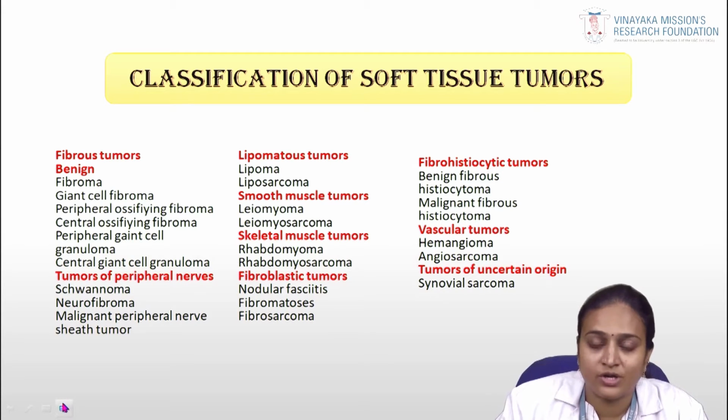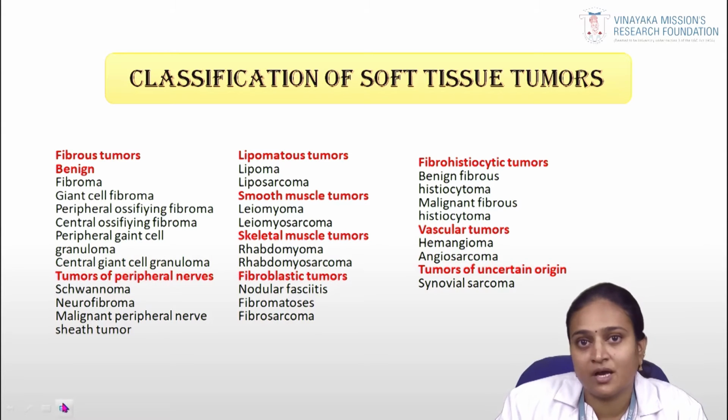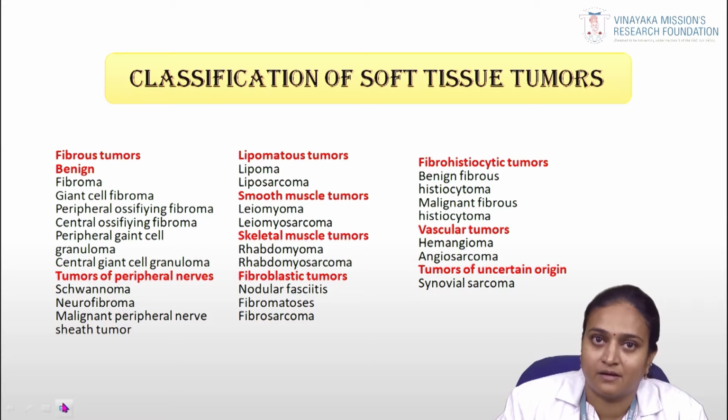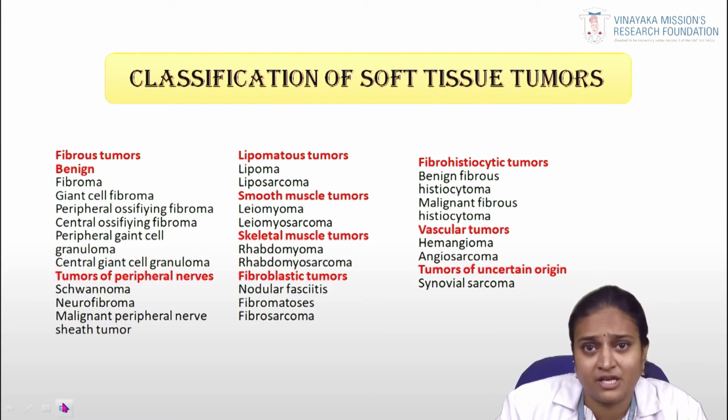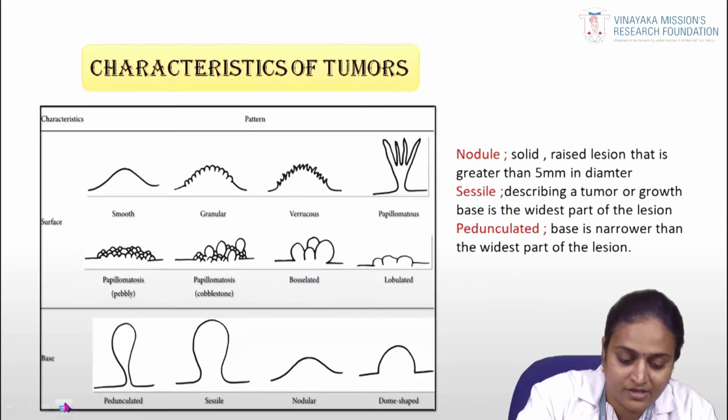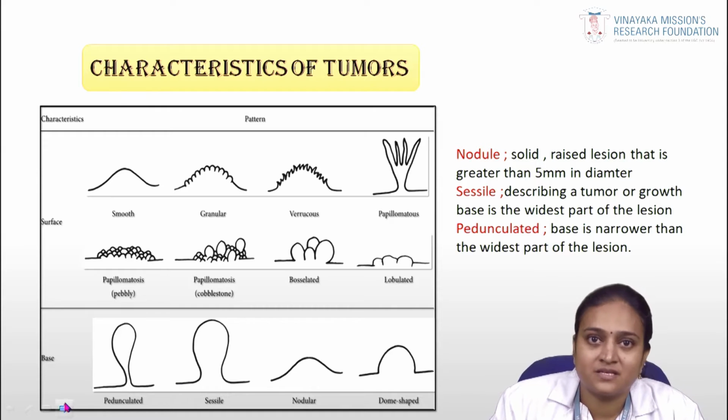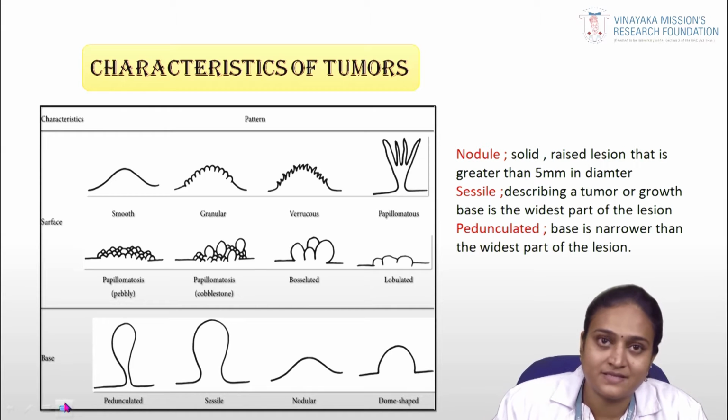Fibroblastic tumors are nodular fasciitis, fibromatosis and fibrosarcoma. Fibrous histiocytic tumors are benign fibrous histiocytoma and malignant fibrous histiocytoma. Tumors of vascular origin can be hemangioma or lymphangioma. A tumor of uncertain origin is synovial sarcoma. This is the main classification of soft tissue tumors. Coming to the characteristics of soft tissue tumors and how they appear clinically.